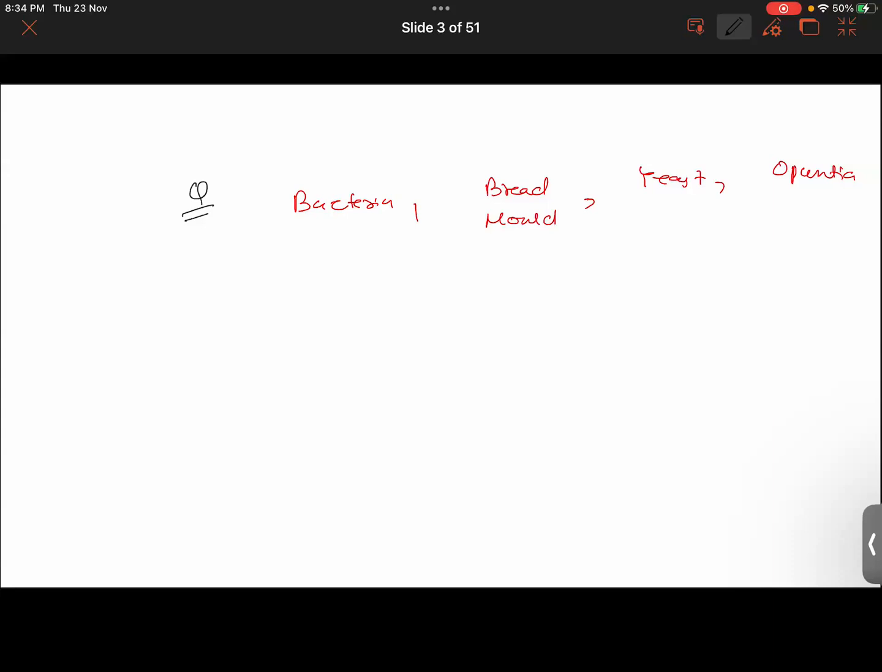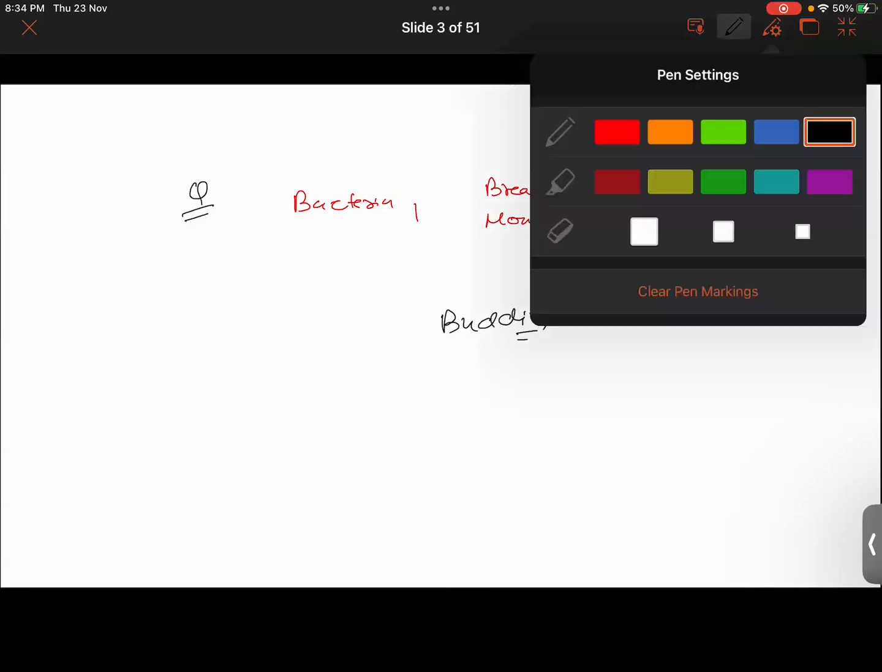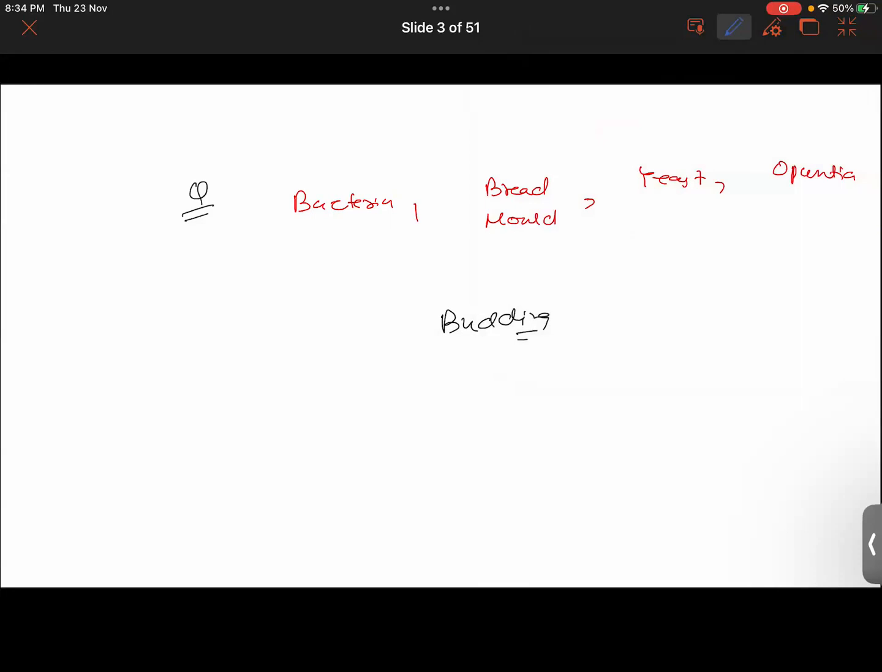Out of these, which organism reproduces by budding? Yeast. Correct. Does anyone have any confusion in this? I hope not. No, sir. Okay.